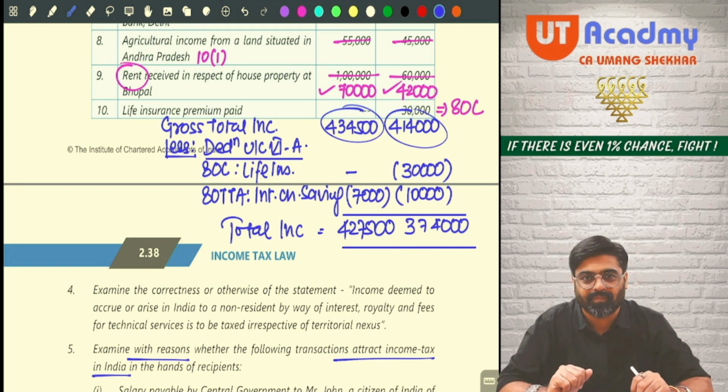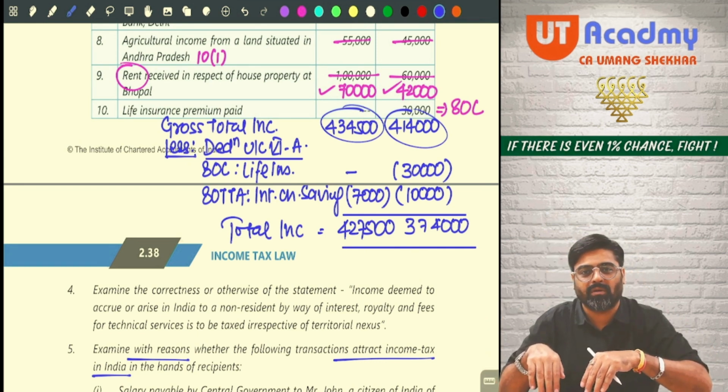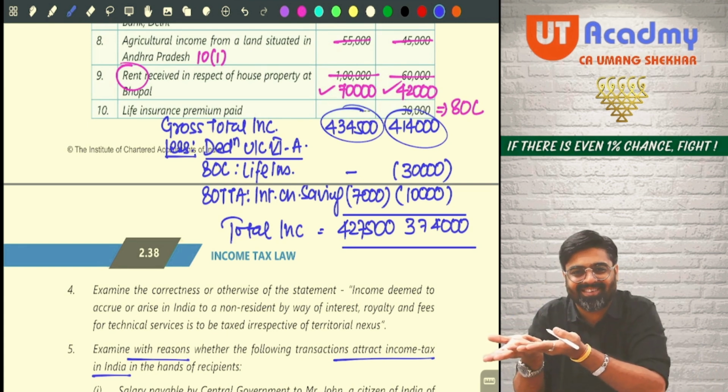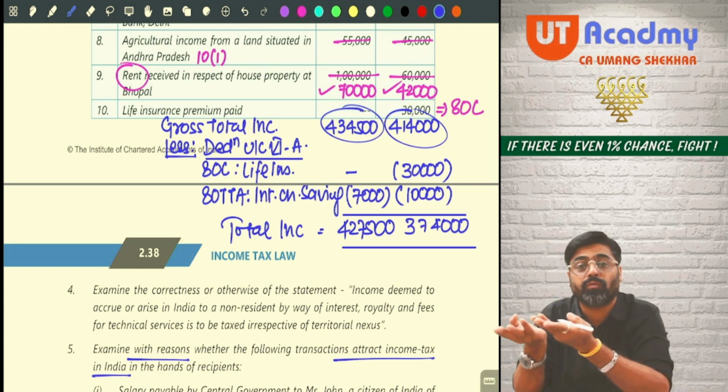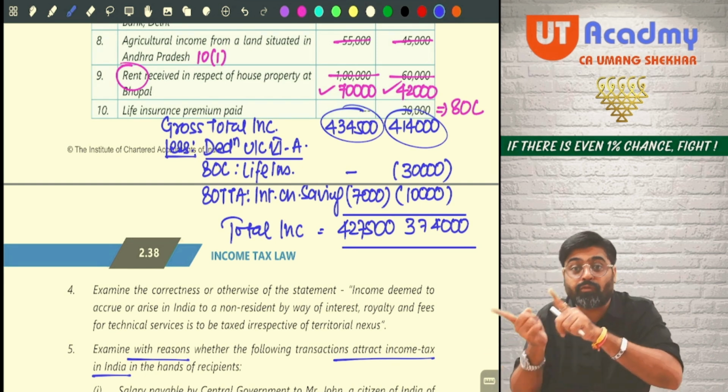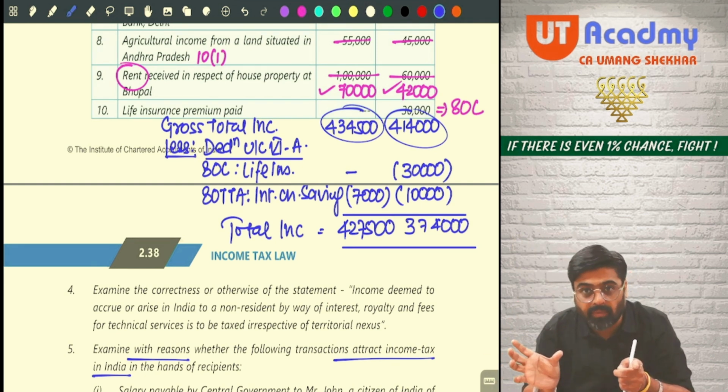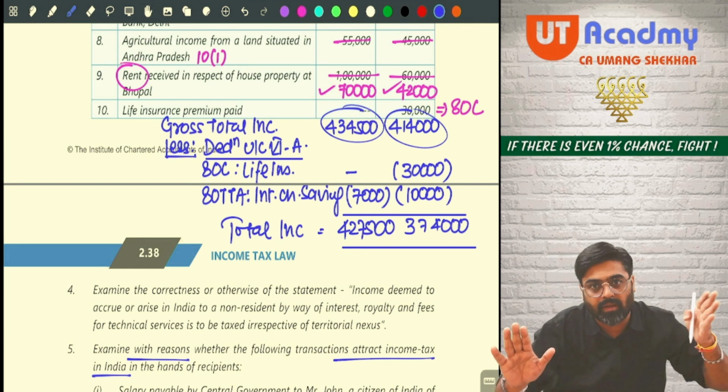Yes or no? Otherwise, the entire chapter will be solved as if we are not following 115BAC. But what if we follow 115BAC? What changes will be there in this chapter? Chapter wise, I will keep on telling you.